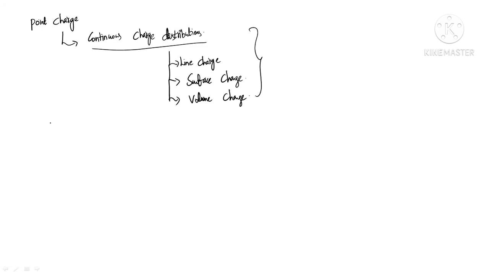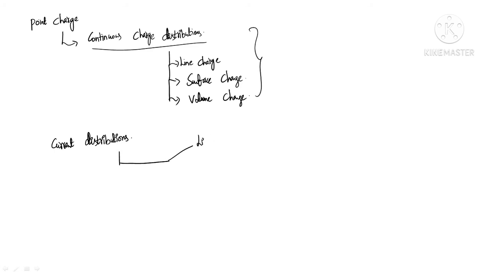Whereas in magnetostatics also we have three types of current distributions. Instead of charge distributions, we have current distributions. Based on how the current is flowing on that current carrying conductor, we can consider three current distributions.